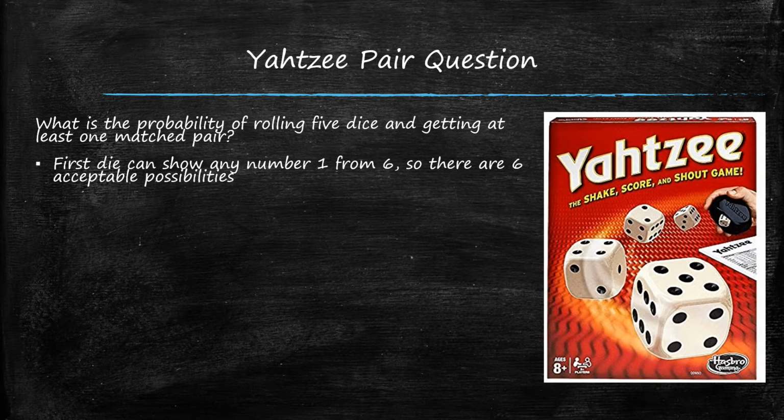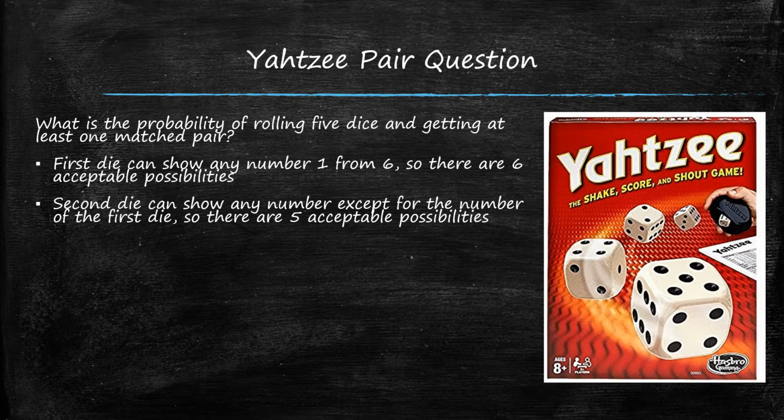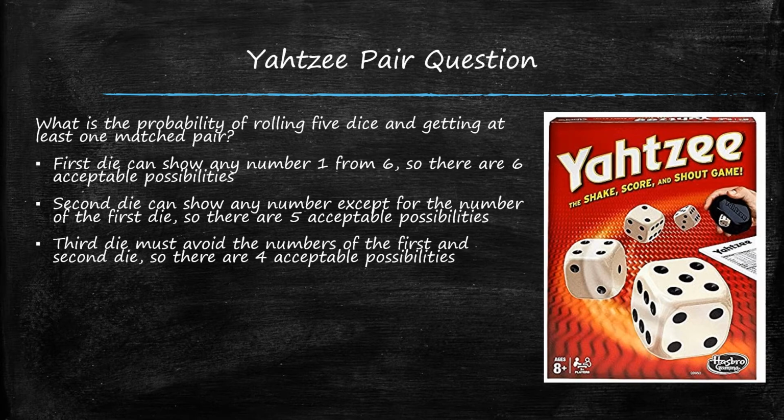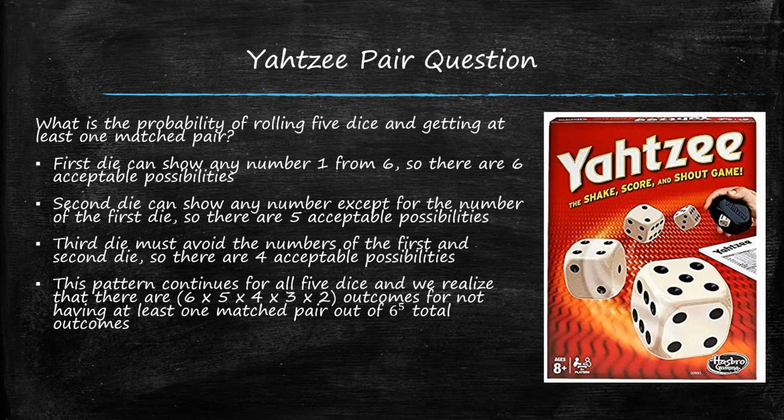So let's see. The first die can show any number 1 from 6, so there are 6 acceptable possibilities. The second die can show any number except for the number of the first die, so there are 5 acceptable possibilities. The third die must avoid the numbers of the first and second die, so there are only 4 acceptable possibilities.